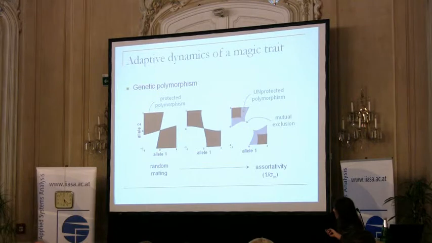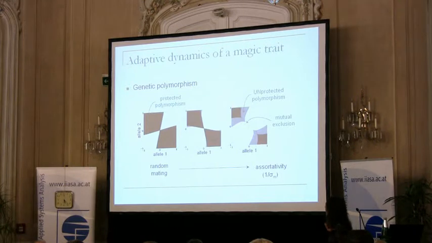These black areas indicate those combinations of alleles where protected polymorphism is the outcome. So each allele invades the monomorphic population of the other, and we can conclude that these two alleles will coexist and form a polymorphism. Again, the first picture is for random mating, so here we just have two alleles segregating. And as we increase assortativity, a little gray area appears, which denotes unprotected polymorphism. So we go back now to these population genetic complications, that there is multiple stability, unprotected polymorphism because of sexual selection interacting with natural selection.